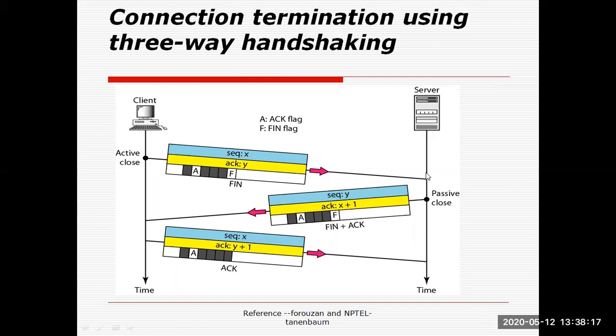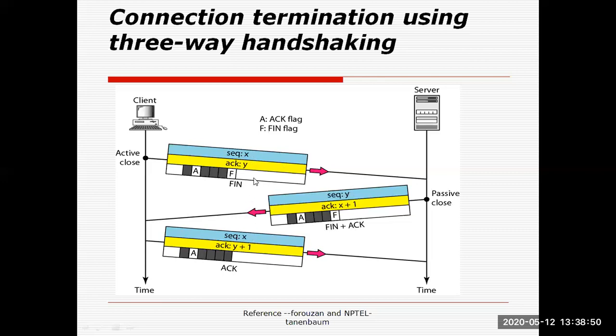When this TPDU has been received by the server or receiver, it will again send sequence number Y, that is nothing but the last received. That sequence number Y means it's the TPDU number from the server. Acknowledgement is equal to X plus 1, that is the last received plus 1, along with A plus F. So FIN plus acknowledgement.